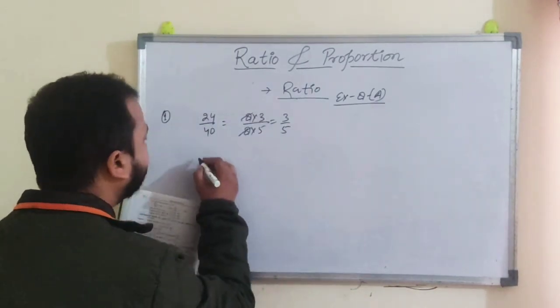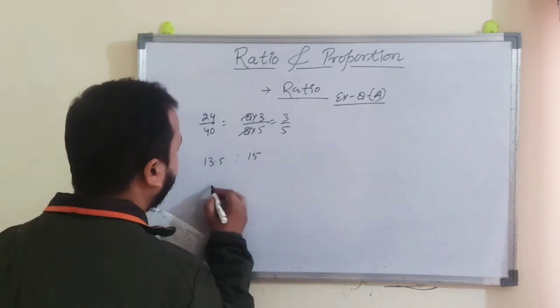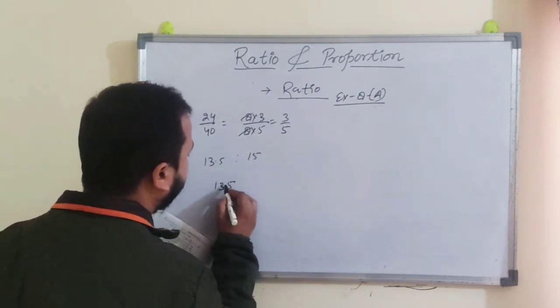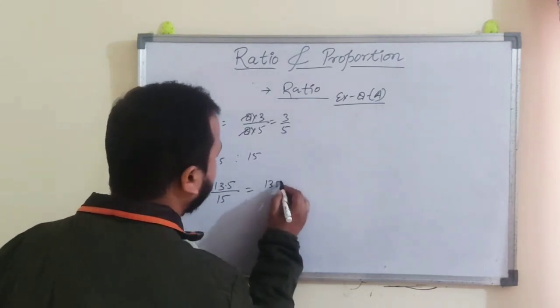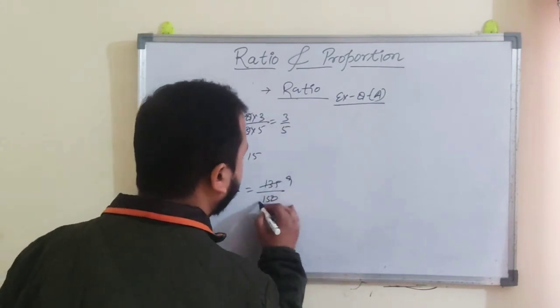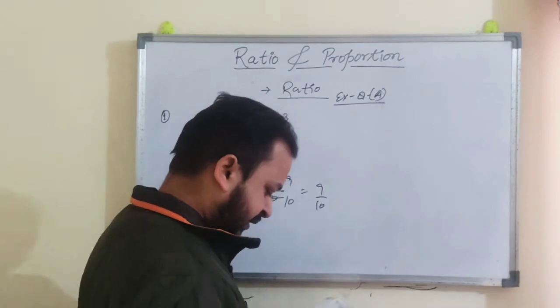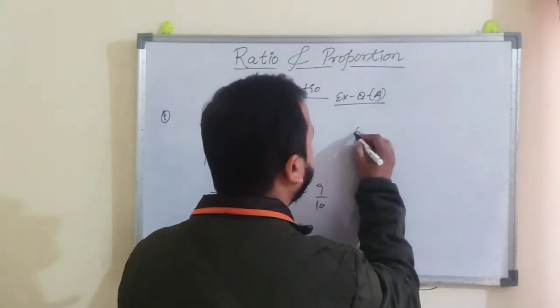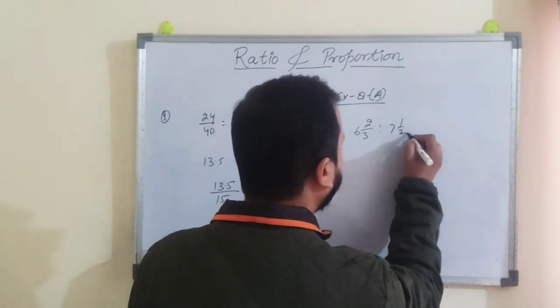Now come to 13.5:15. So 13.5 upon 15, you can write as 135 upon 150. So 15 nines are 135, 15 tens are 150. So 9/10. The next one is given in the form of mixed fractions, 6:2/3 and 7:1/2.